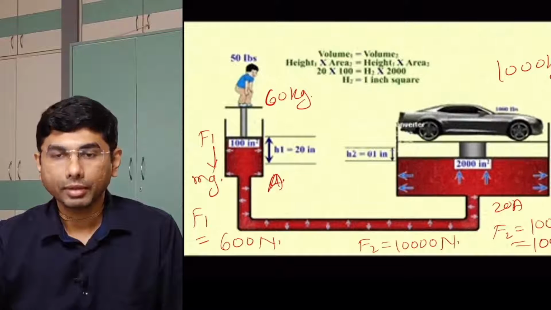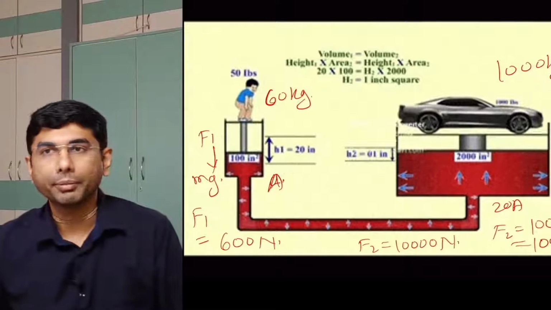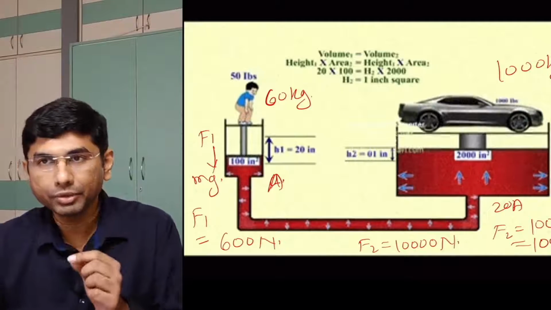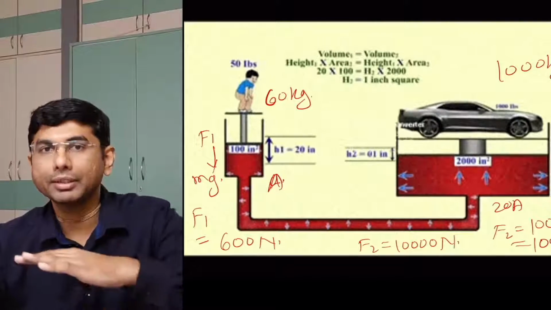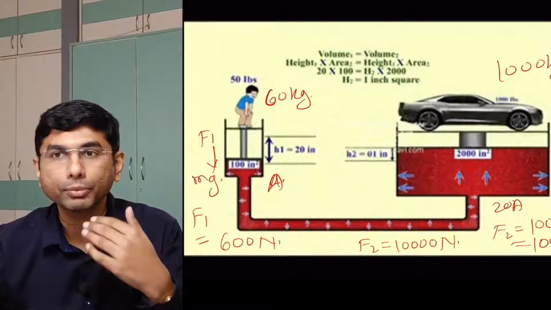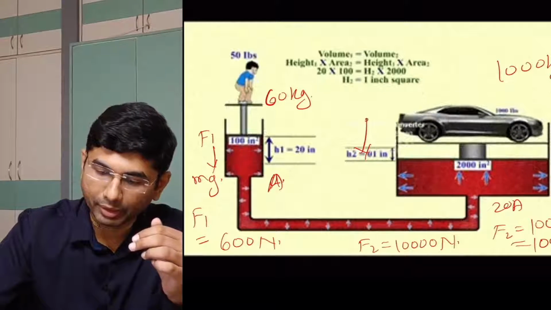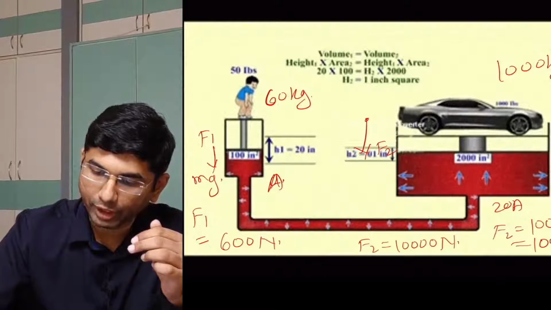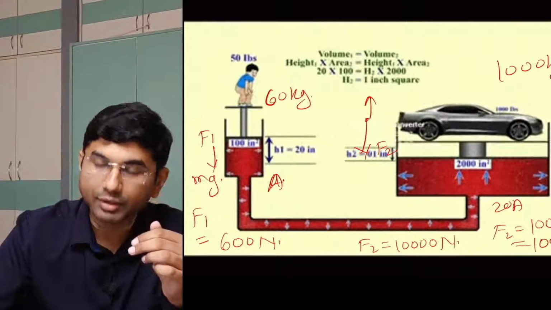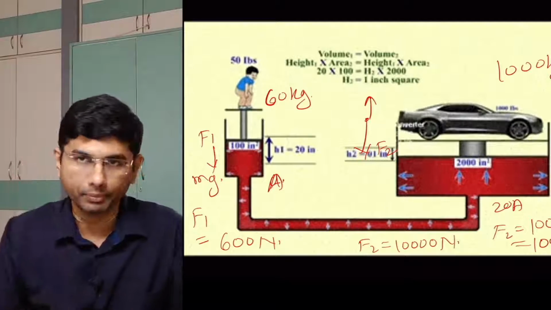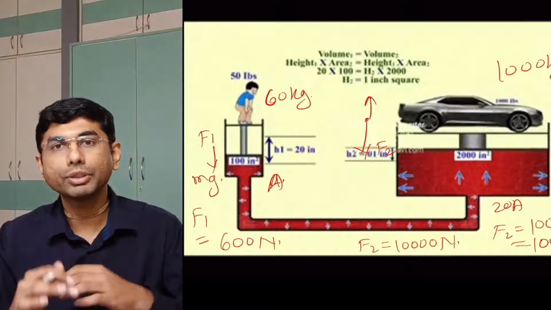Now if I want to lift the car, how much force will I need? I'll need a force which is more than 10,000. If it is 10,000, it will be balanced. 10,000 is the force going downward, which is F2. If I have a force going upward which is greater than F2, then only the vehicle is going to go up. Now this person is using the hydraulic lift.